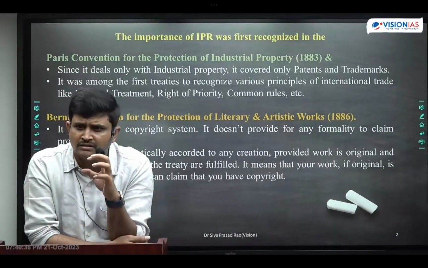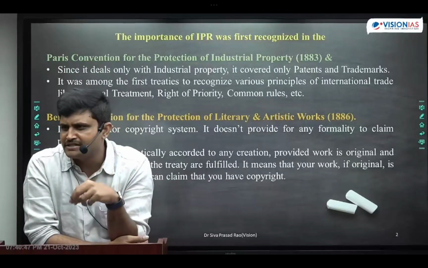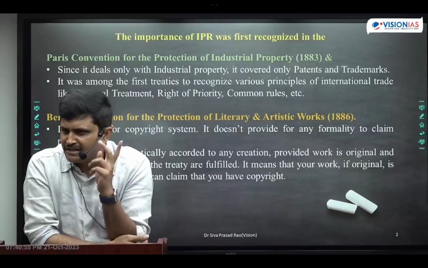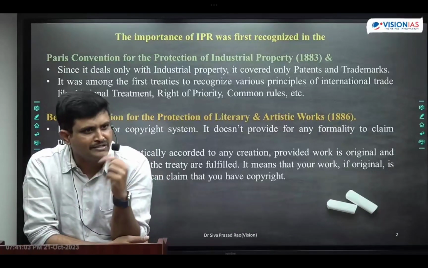The trademark. For a half-bitten apple, there is a trademark or not? If this trademark is not there, what happens? If you release one series of iPhone, by the next day there will be another iPhone in the Karol Bagh market. If the apple is bitten this side, they will have a bitten apple on the other side. They will release the brand like that. So you cannot identify which is the original product and which is the duplicate product.